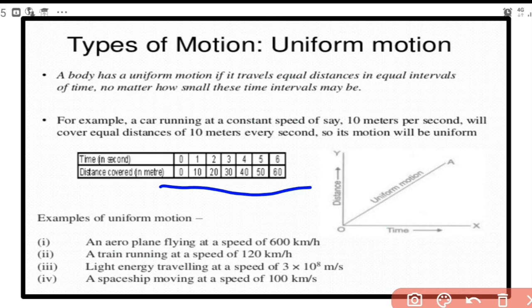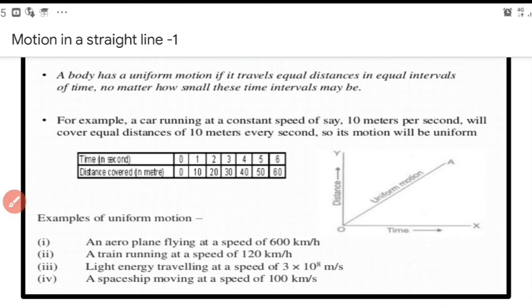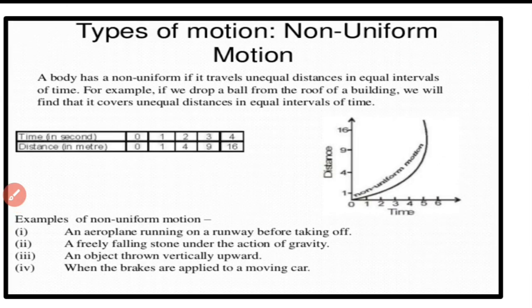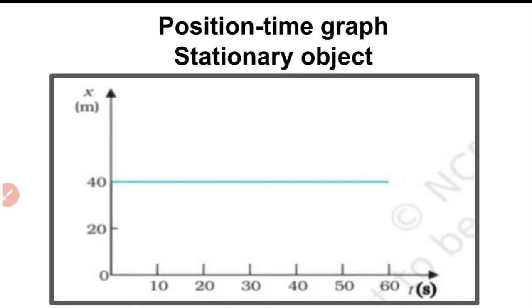Uniform motion. Now when will you say that a particular object is in non-uniform motion? Non-uniform motion means if the object travels unequal distances in equal intervals of time. So in equal intervals, the object is traveling unequal distance. We call it as what? Non-uniform motion. Example, when a ball is dropped or when a stone is dropped from a height, the movement of that stone is non-uniform motion.